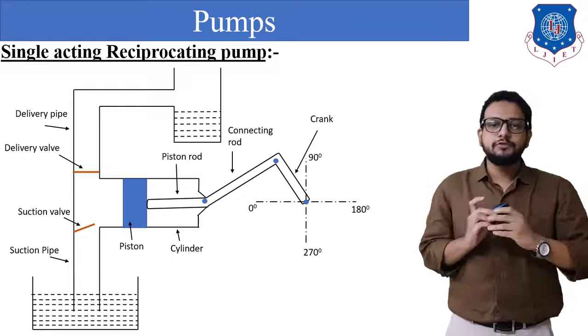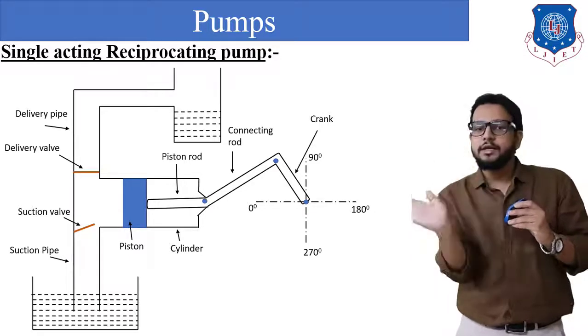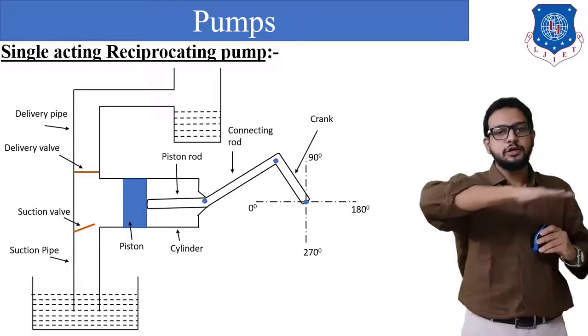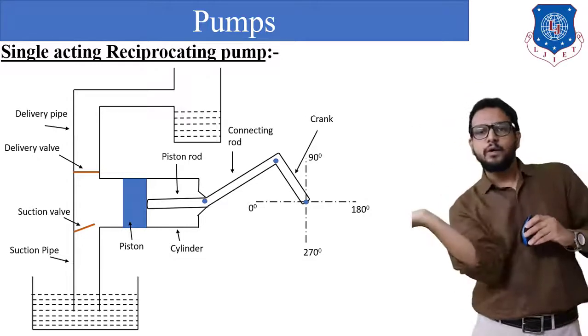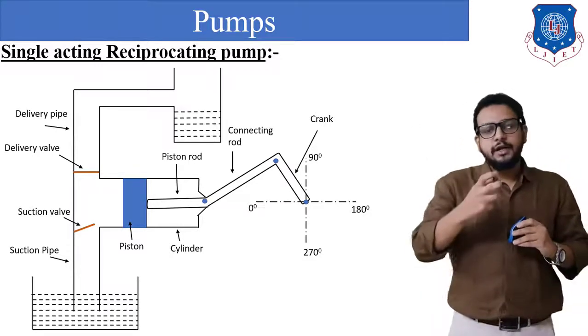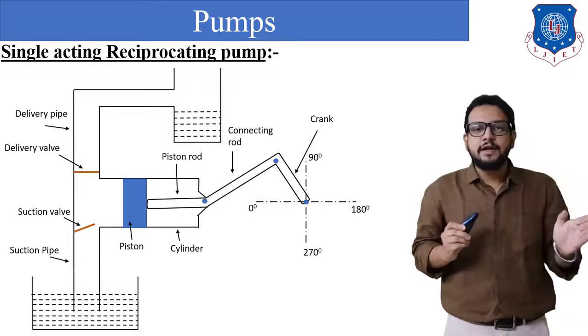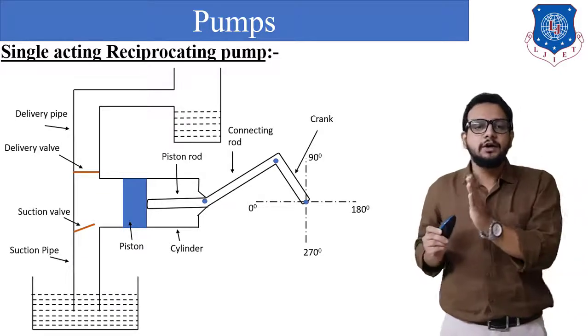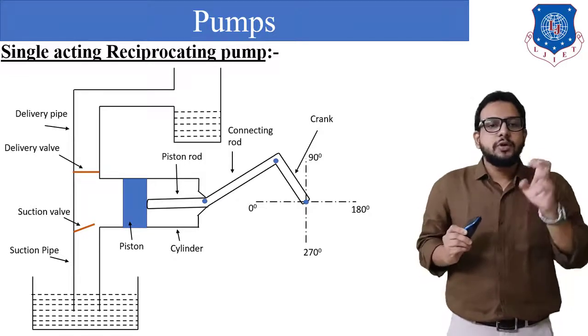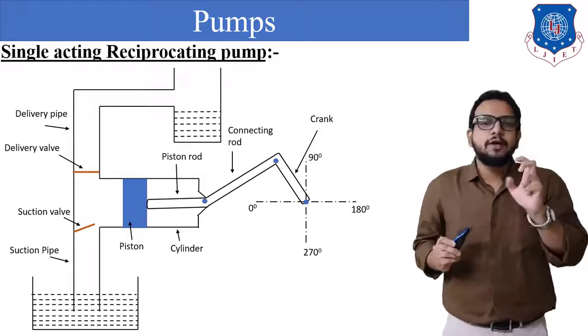Now when a crank moves from a 0 degree to 180 degree position, which means from this position to 180 degree position, at that time the connecting rod will stretch the piston, and the piston will move from its inner dead center to its outer dead center. At that time what is going to happen? So inside the cylinder a vacuum will be created.